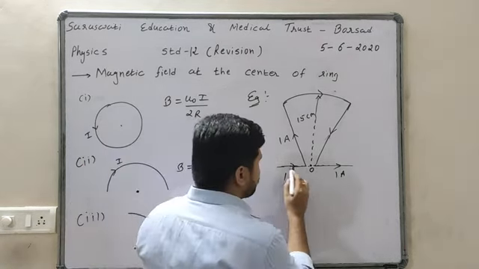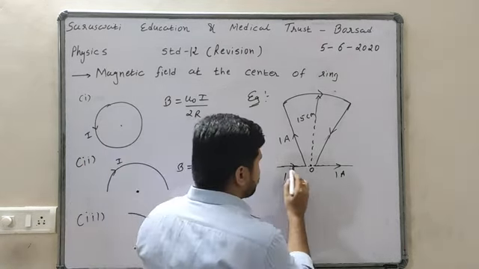Now suppose this angle is 60 degree. So due to only this circular arc, there will be a magnetic field at point O. So what will you do? The magnetic field at point O due to this arc means ring, that is mu 0 I upon 2r.